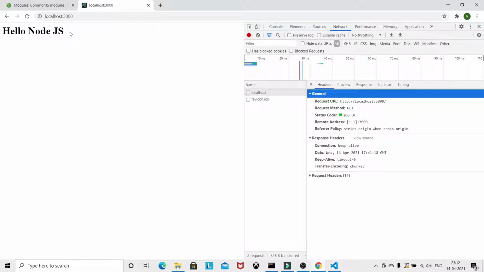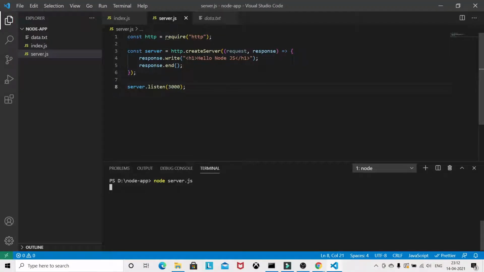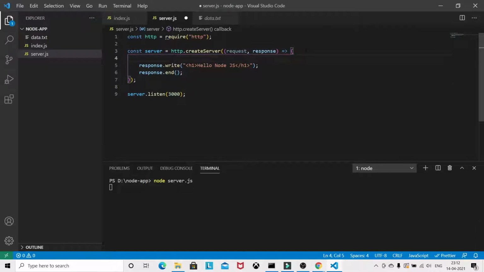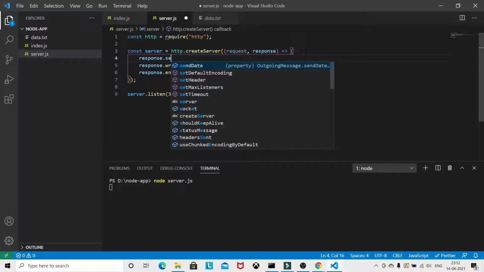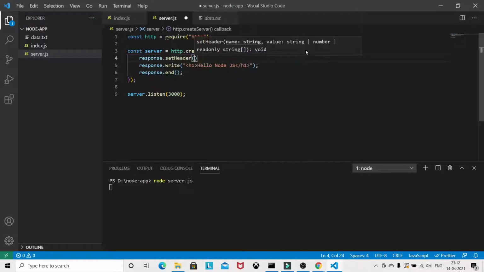So this might not work in some other browser. So we have to explicitly set the header while sending the response. So to set the header, we can do something like this: set header, and there are two ways to set the header.